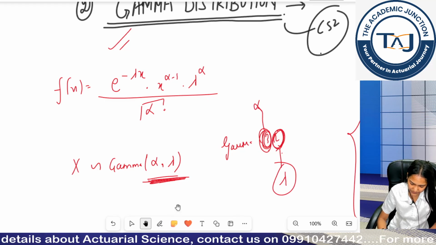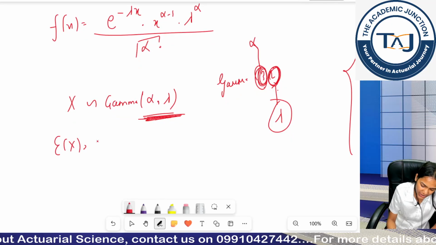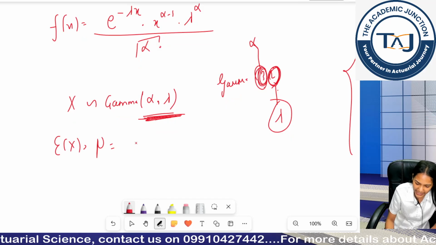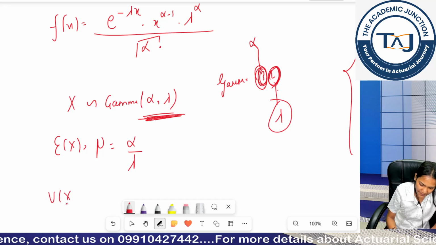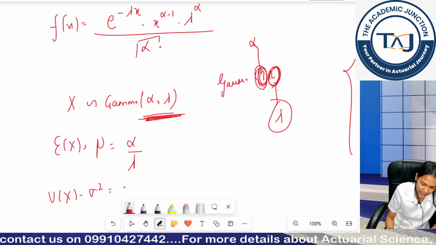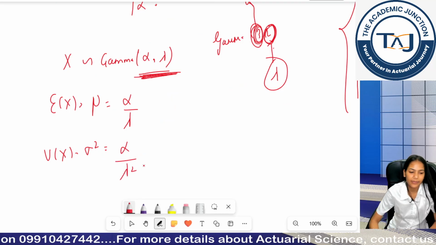Clear? Moving to its expectation. Expectation, I can show it as mu. Expectation is basically alpha by lambda, and my variance, sigma square, is basically alpha by lambda square.